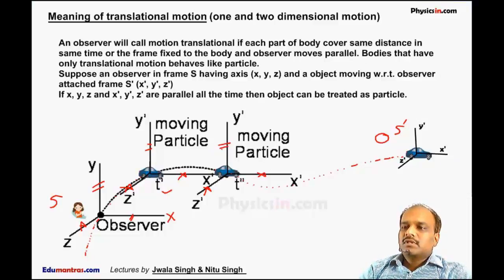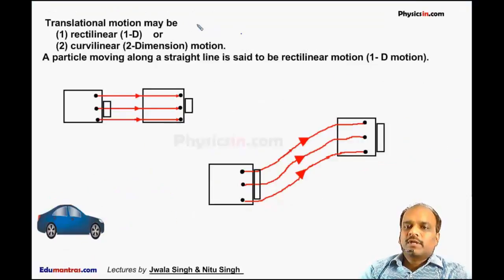Now, translational motion is of two types. One is called rectilinear motion, which is also called one-dimensional motion, simply called 1D motion. The second is curvilinear motion, or two-dimensional motion. It is also called three-dimensional, maybe three-dimensional also.